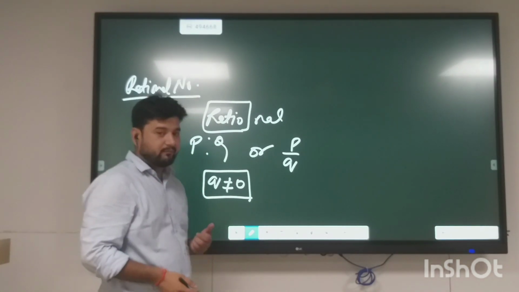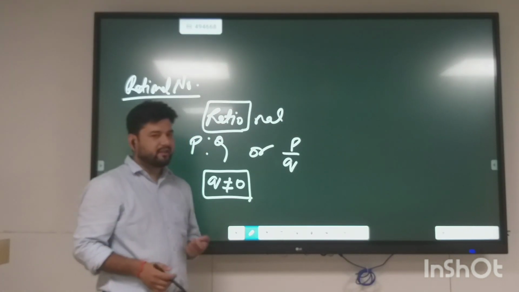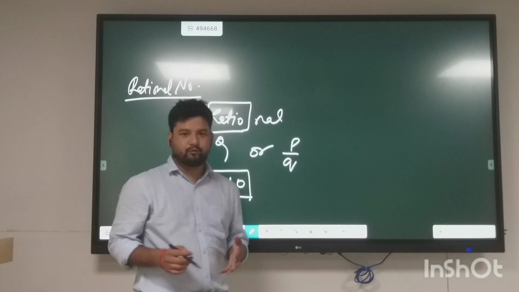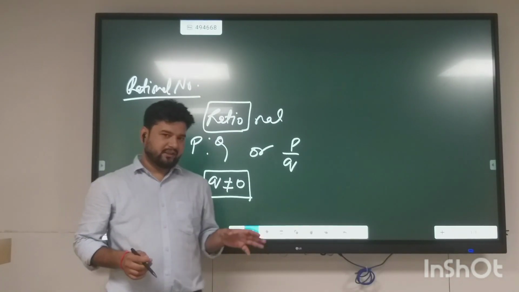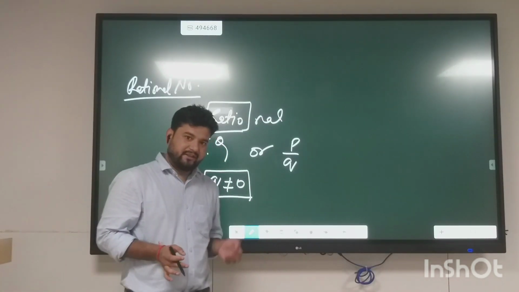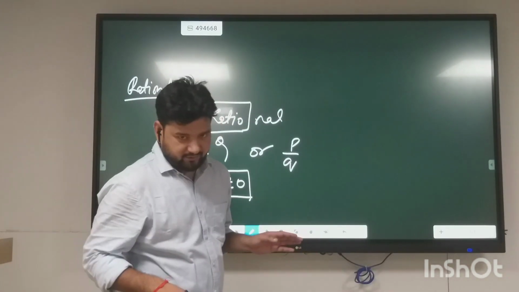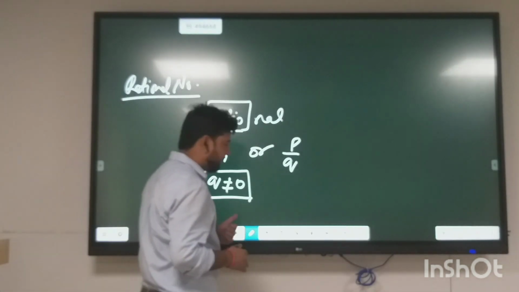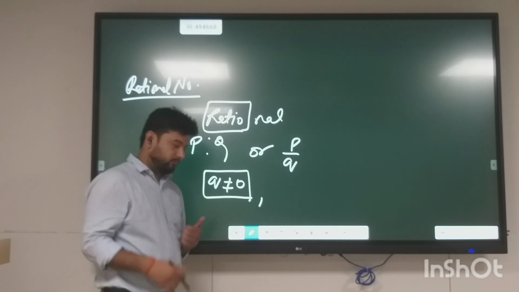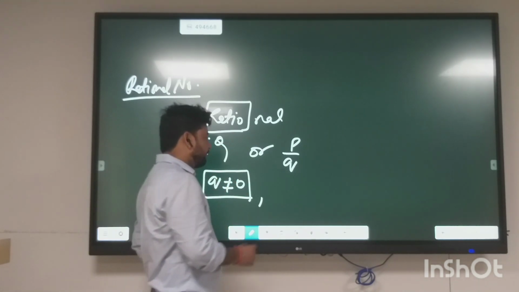If we divide any number by 0, it becomes infinity. We will study this in later classes, but just assume that if we multiply 0 to any number, it becomes 0, but dividing by 0 gives no definite answer.